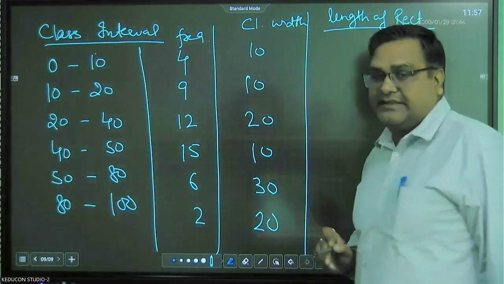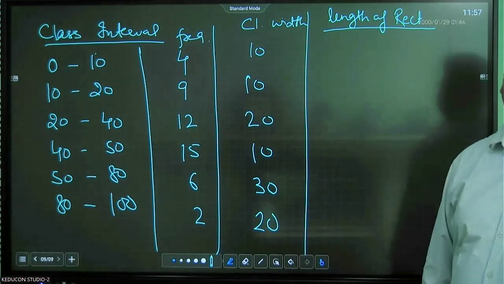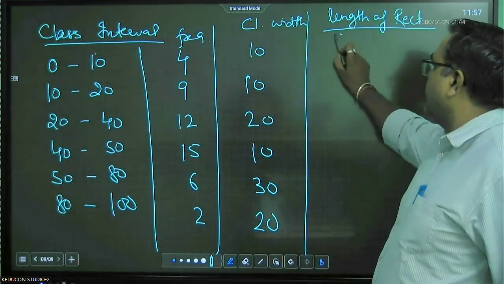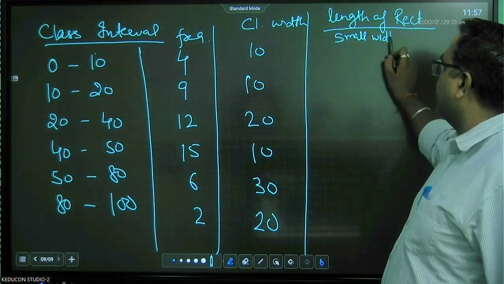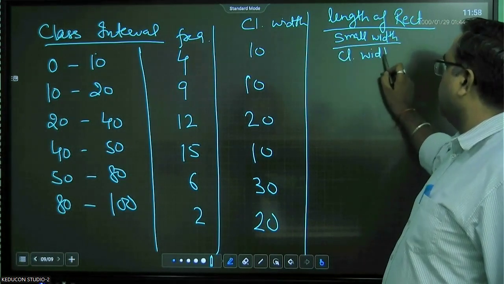Take the smallest width, which is 10, divide by the class width, into frequency.